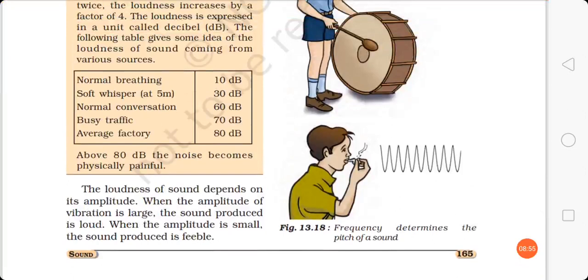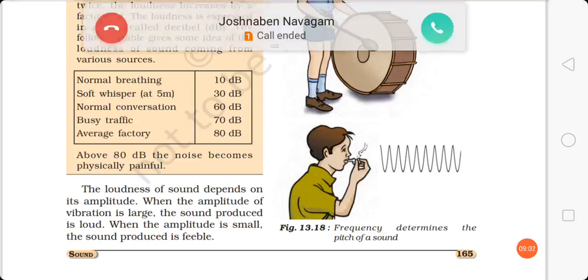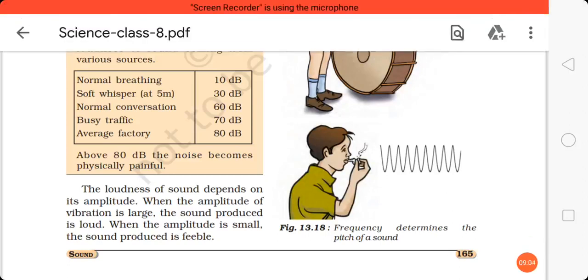Normal breathing is 10 decibel, soft whisper is 30 decibel, normal conversation is 60 decibel, busy traffic is 70 decibel, average factory is 80 decibel. Above 80 decibel, the noise becomes physically painful.